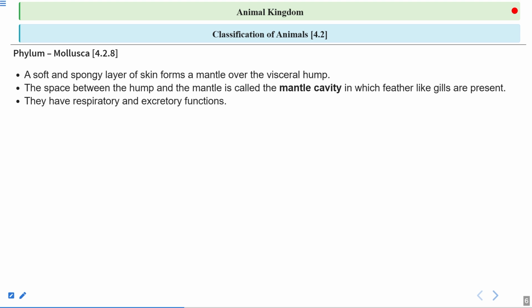So in this way, this gill-like region is helping in the process of respiration as well as excretion. And these gills are present in this mantle cavity region.